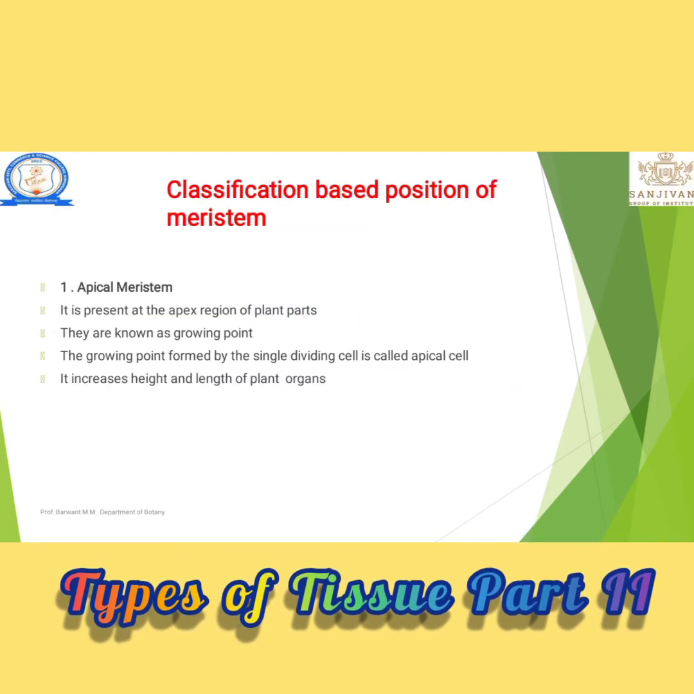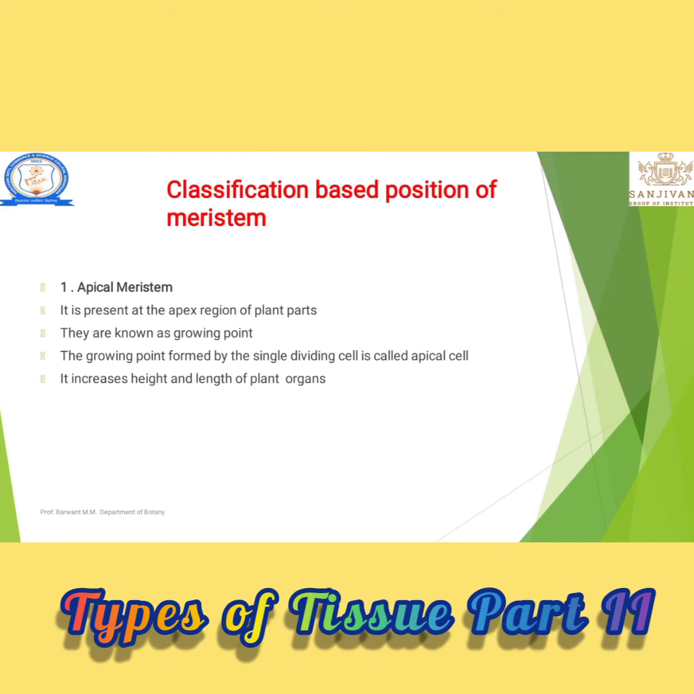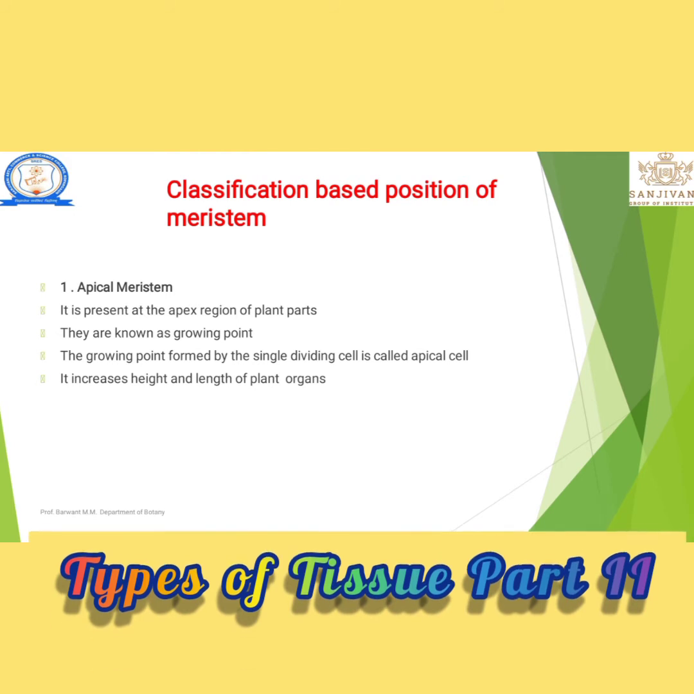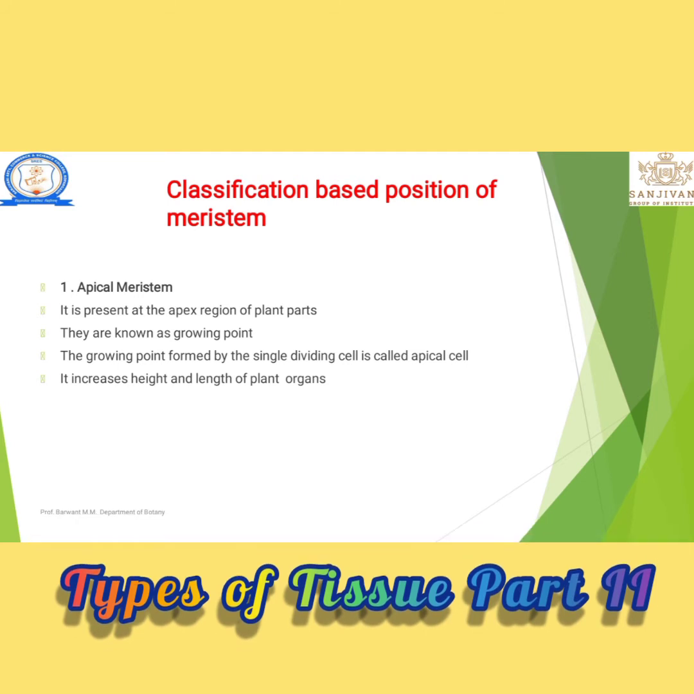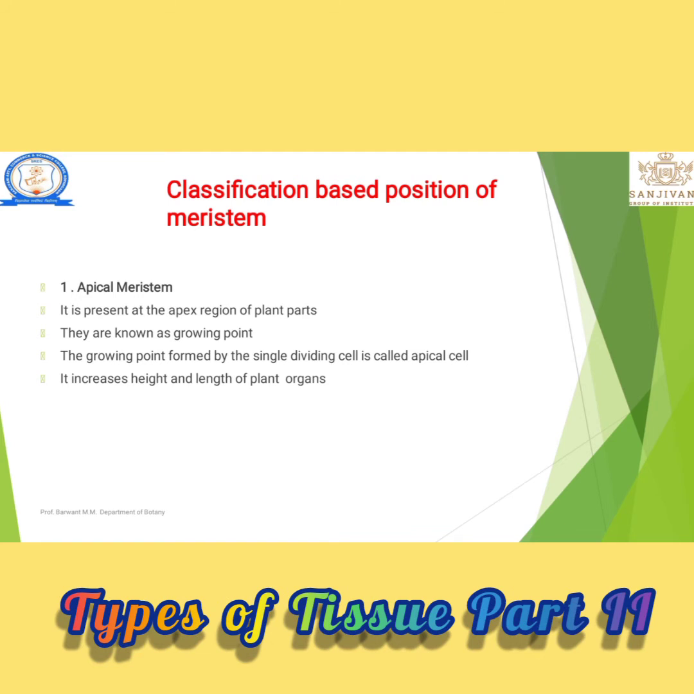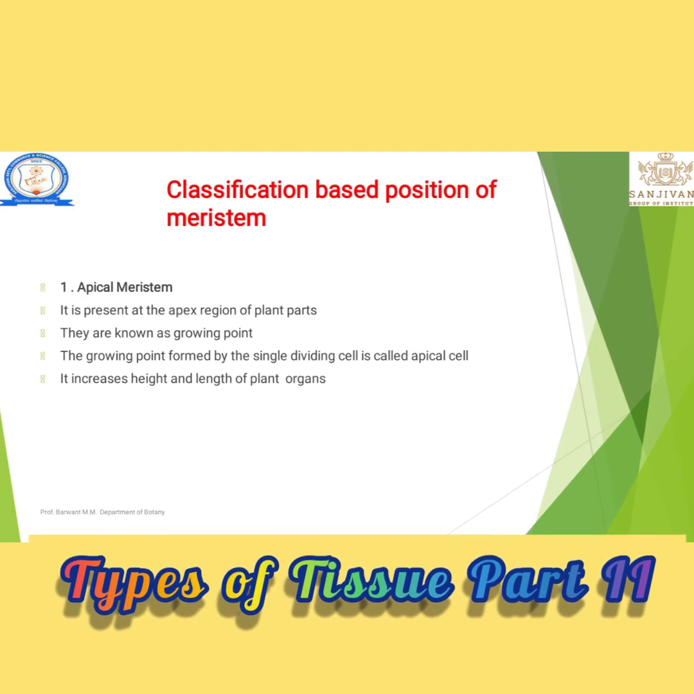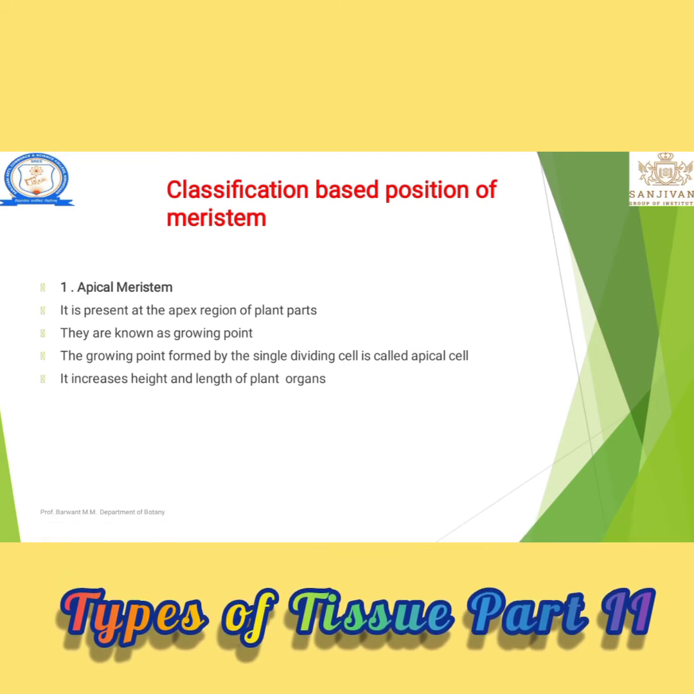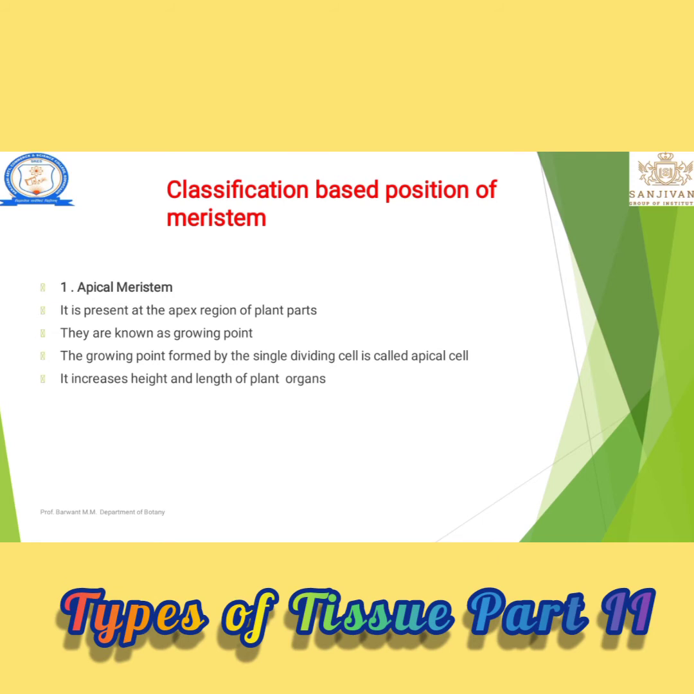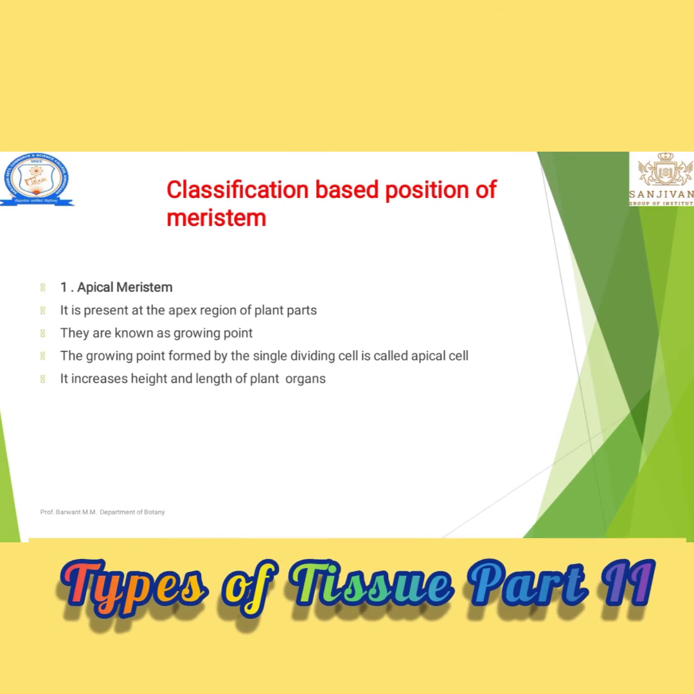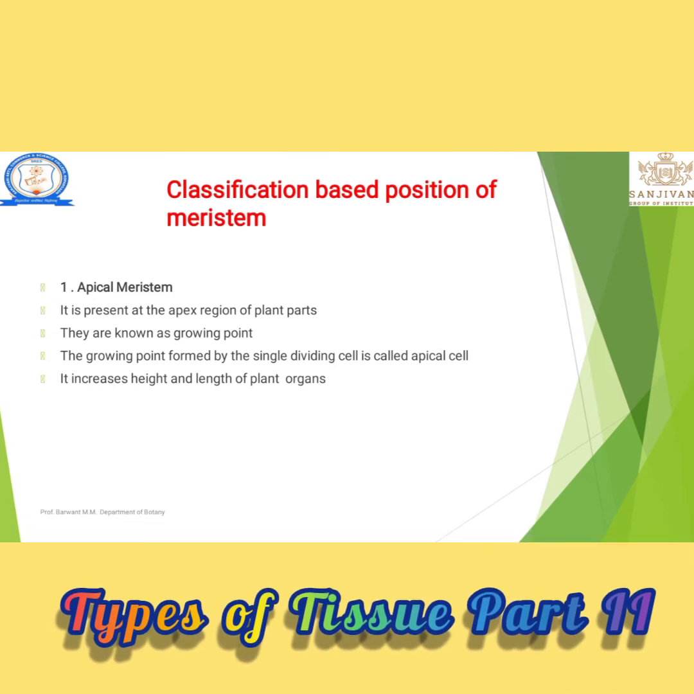Let's see the first type, classification on the basis of position. First, apical meristems. I have explained apical meristem. It is nothing but the meristem located in the apical position. It is known as the apical meristem. It is present in the apex region of plant parts.